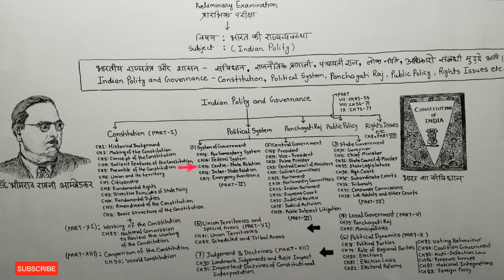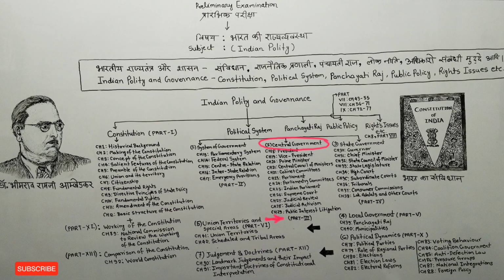Chapter number 15, which tells us about center-state relations. After that, friends, chapter number 16 tells us about interstate relations. Chapter number 17 tells us about emergency provisions. So these 5 chapters, from chapter number 13 to chapter number 17, will be seen under the system of government. After this, the second topic we have written here is central government.